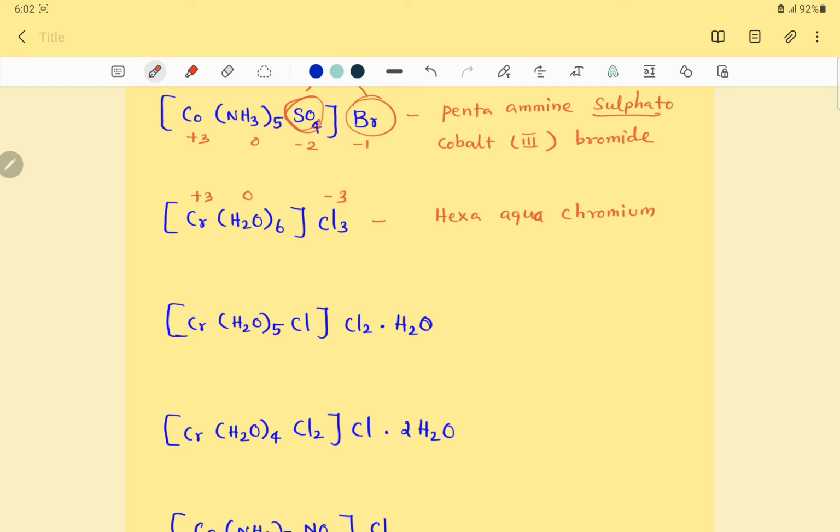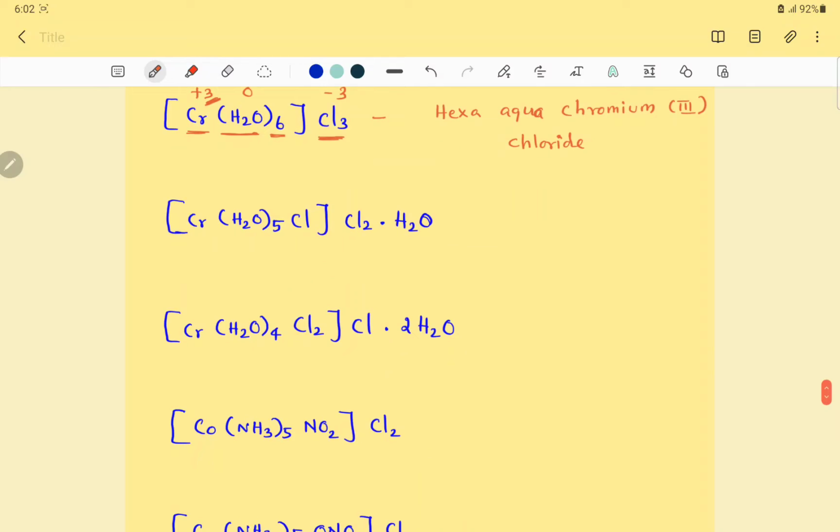So hexaaquachromium. Then the oxidation state of chromium is 3, hexaaquachromium(III). Then the outside anion is Cl, chloride. Hexaaquachromium(III) chloride.